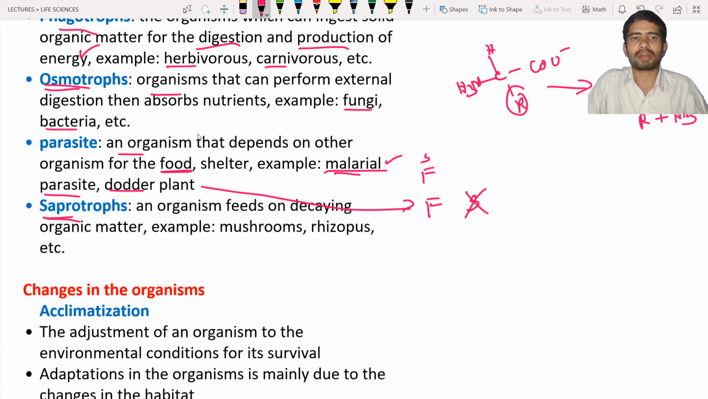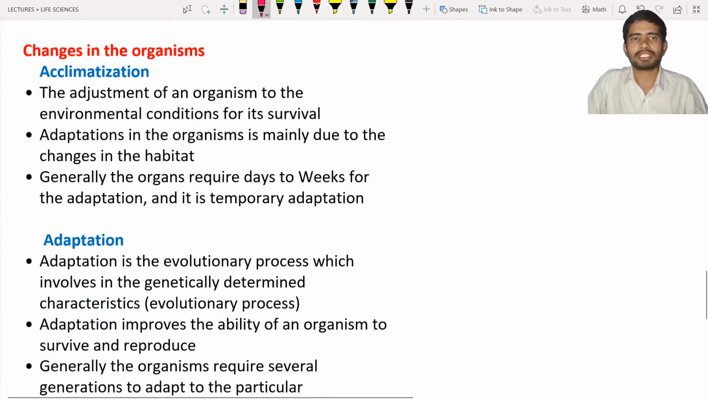Next, the saprotrophs. Saprotrophs are organisms that feed on decaying organic matter. Just now we discussed organic: any component or chemical substance that contains carbon is known as organic matter. Examples: mushrooms, Rhizopus, etc. Next, coming to the changes in the organism: changes in the organisms towards the ecosystem or nature come under this heading. There are two terms we have to discuss. The first one is acclimatization.